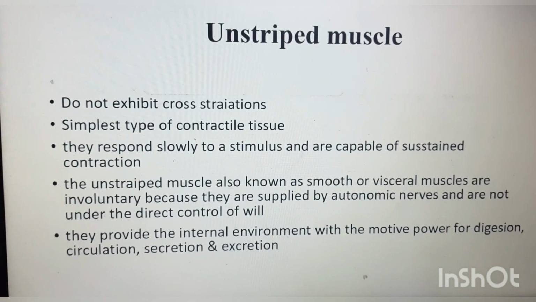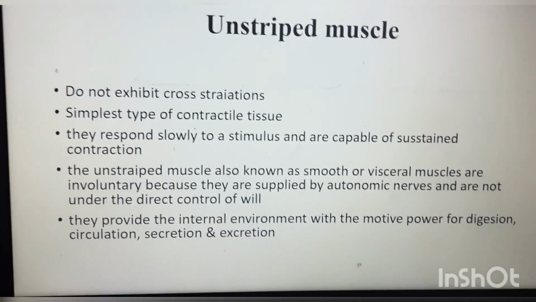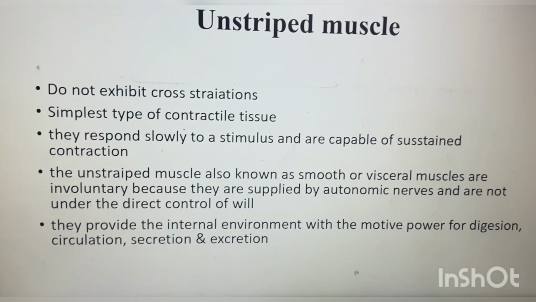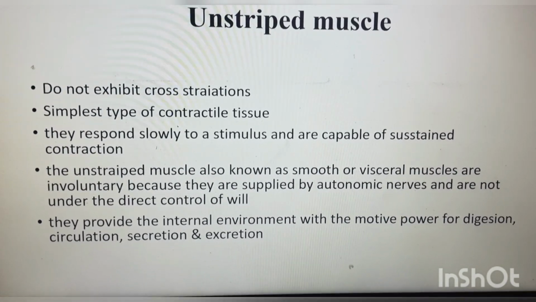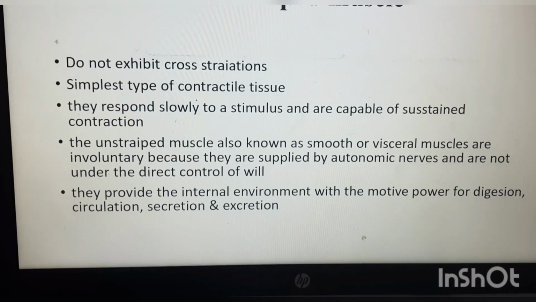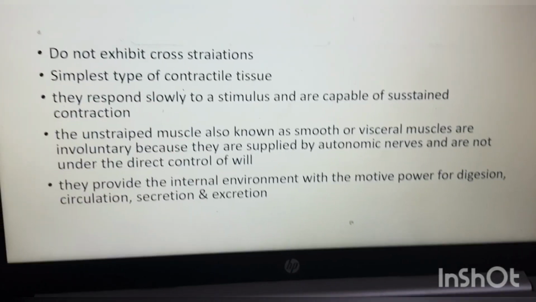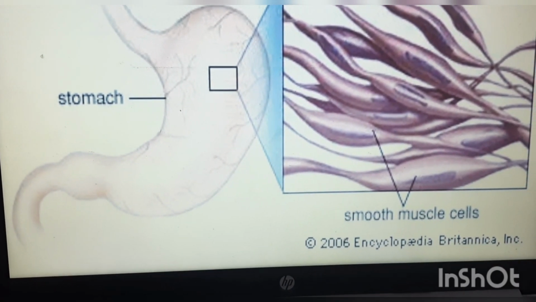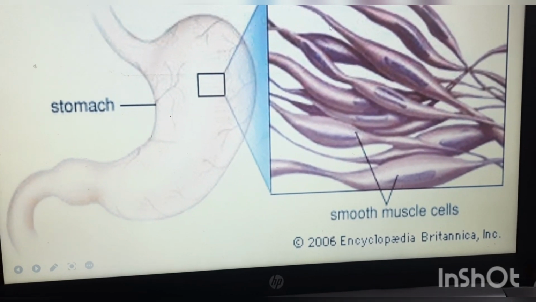We can also call it smooth muscle, and it is supplied by the autonomic nerves. That's why it is an involuntary muscle. Involuntary means it can work without our conscious control. And they provide the internal environment with movement, because of which we can get hungry without our conscious control.